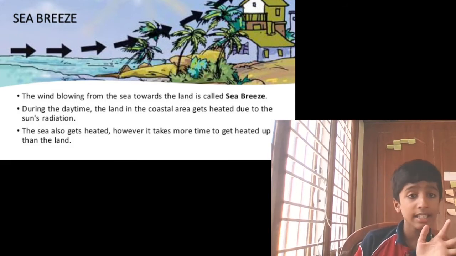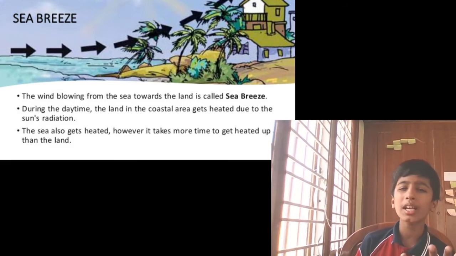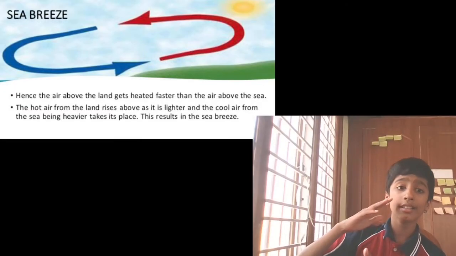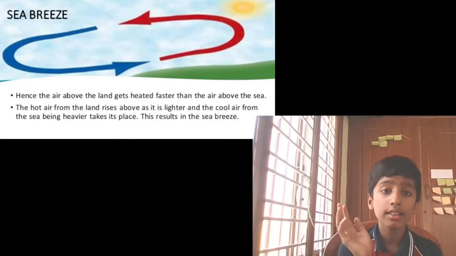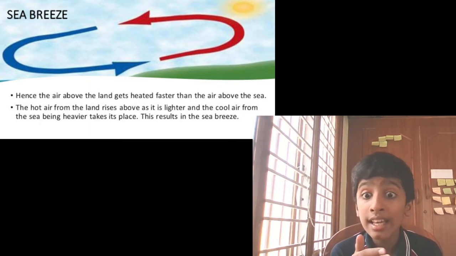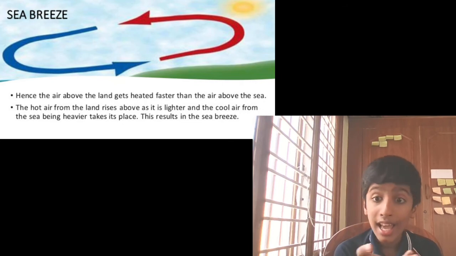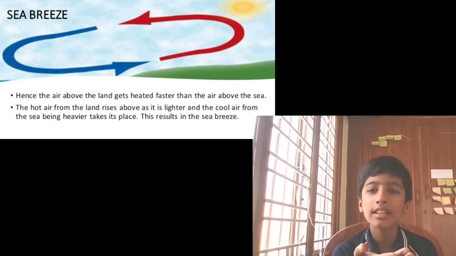The sea also gets heated, however it takes more time to get heated than the land. Hence the air above the land gets heated faster than the air above the sea.